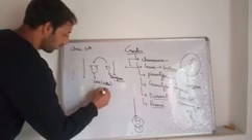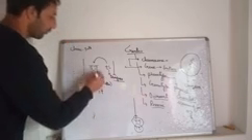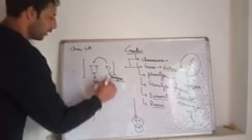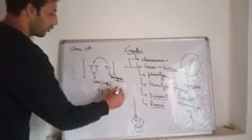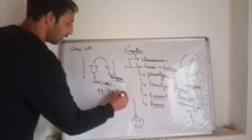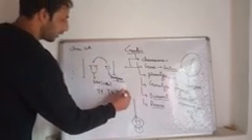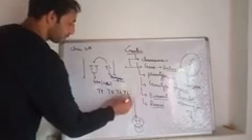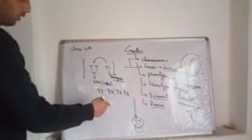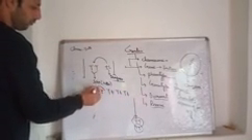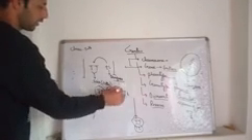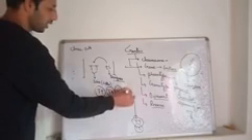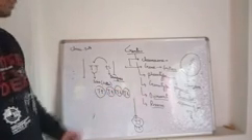It will be capital T, small t. Again it will be capital T, small t, and so on for each combination. This is a combination of genes.